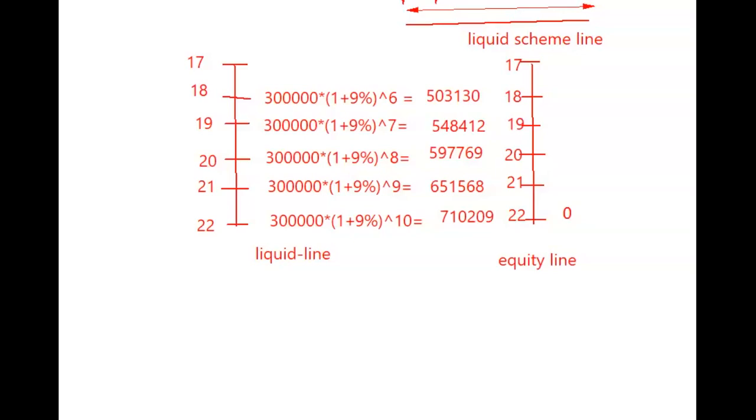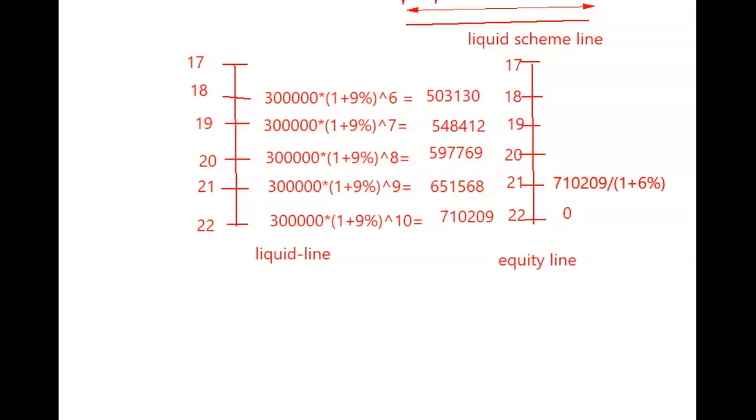Are you able to understand this? Why am I doing this? Whenever it is future value to present value, it means 1 year discount, so I am doing that. Same way I'll go to 20. In 20, what I am going to withdraw from equity to liquid, the switch from equity to liquid, is 651568. Again, that also has to be discounted for 1 year. Here everything is 1 year discounting only, because we have already inflated all those cases.